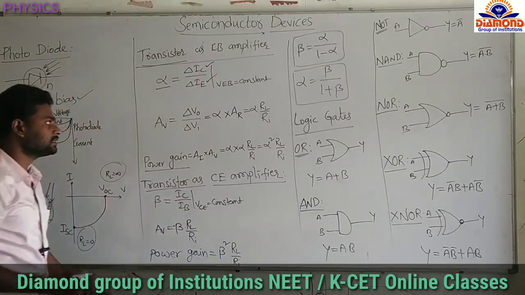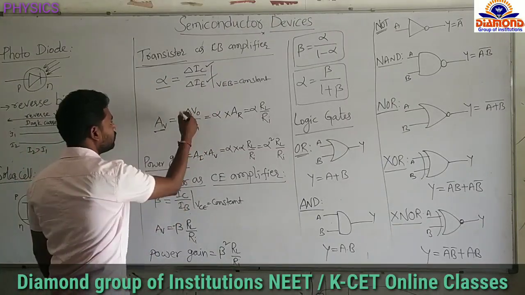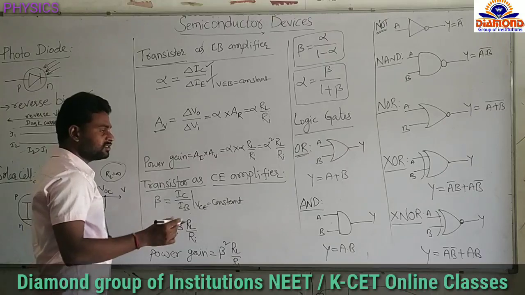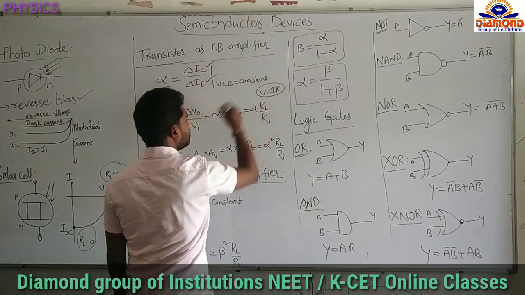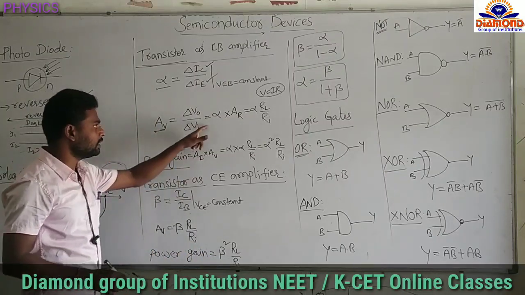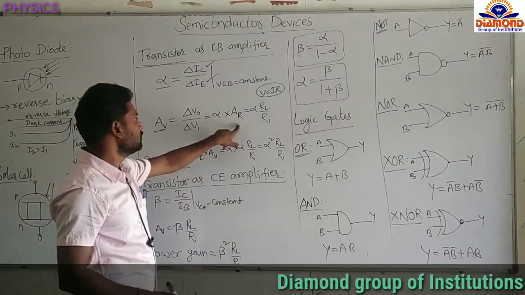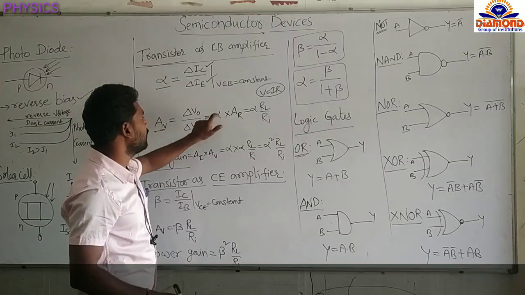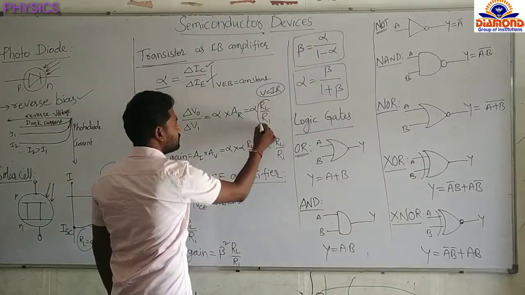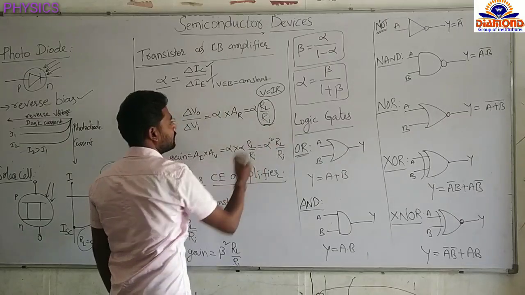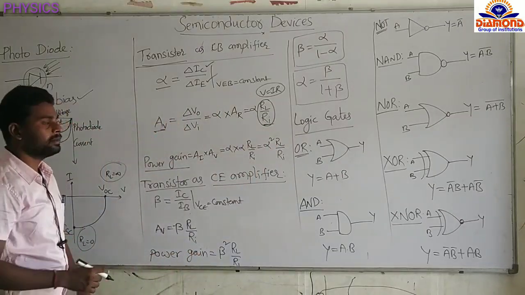And the next, voltage gain. Voltage gain equals the output voltage by the input voltage. Otherwise, from Ohm's law we know the formula V equals I into R. Based on this, voltage gain equals the current gain into resistance gain. Current gain, already we know, is alpha. And resistance gain is nothing but the output resistance by the input resistance. Output resistance is nothing but the load resistance RL, and Ri is the input resistance. So alpha into RL by Ri.